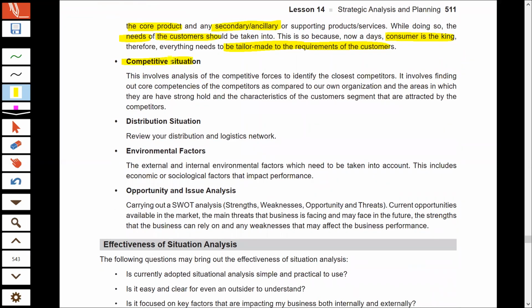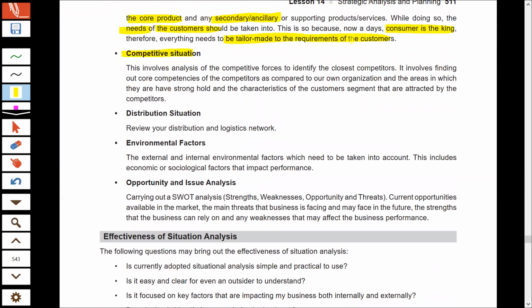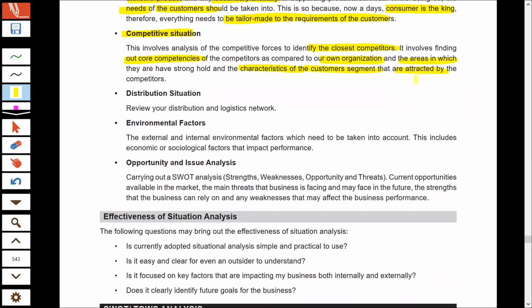The second data that you have to collect is about the competition. Competition or competitors are someone who definitely impacts our profit margins. They impact our strategies too. So we have to collect the data regarding our closest competitors. We have to find out what their core competencies are, what the things are that our competitors are best at. And we can also find out the areas in which they are ahead of us and where we are lacking. We can find out in what customer segment the competitors are working, how they are attracting the customers. All this data will definitely help us to mold our policies.